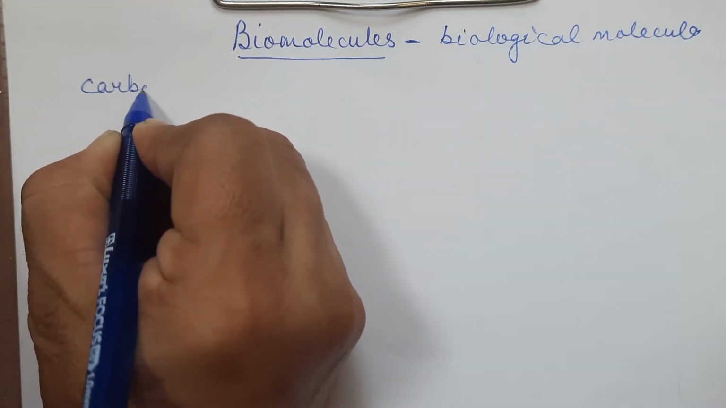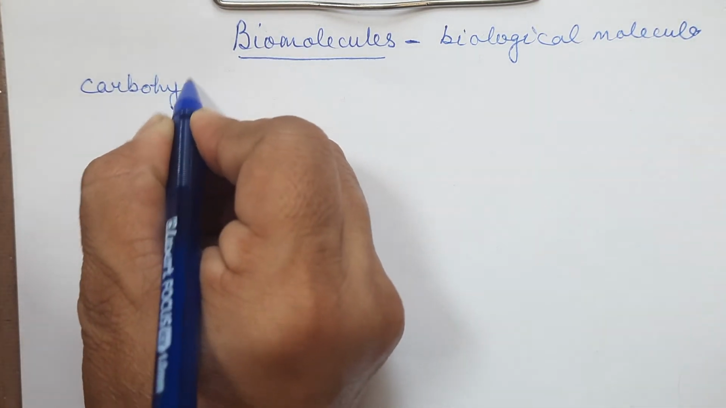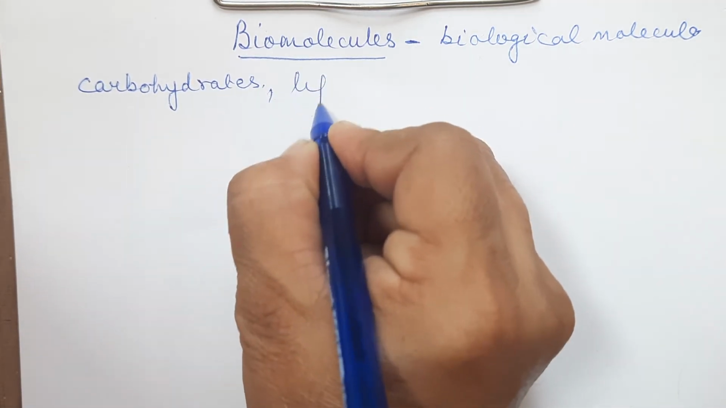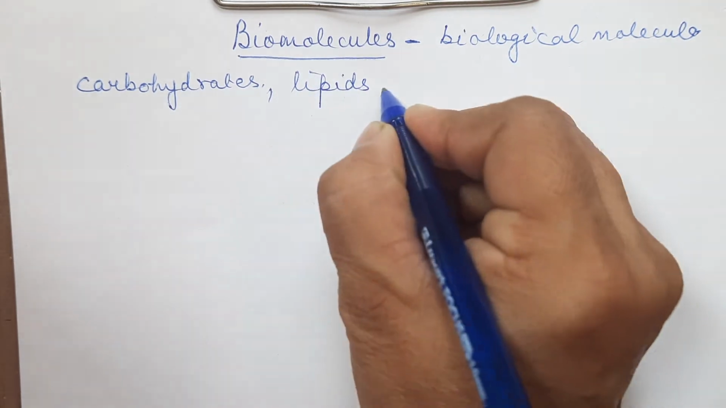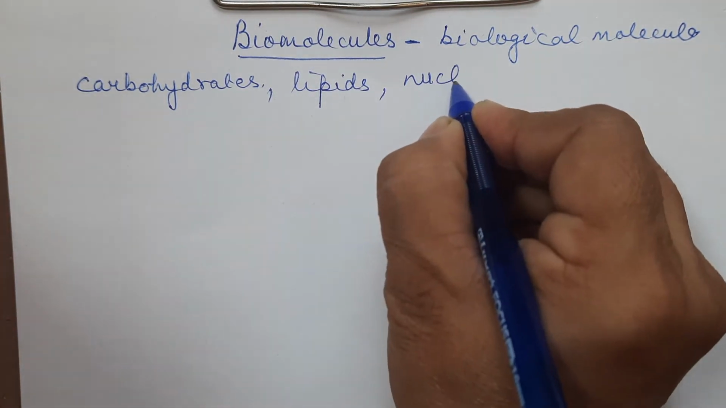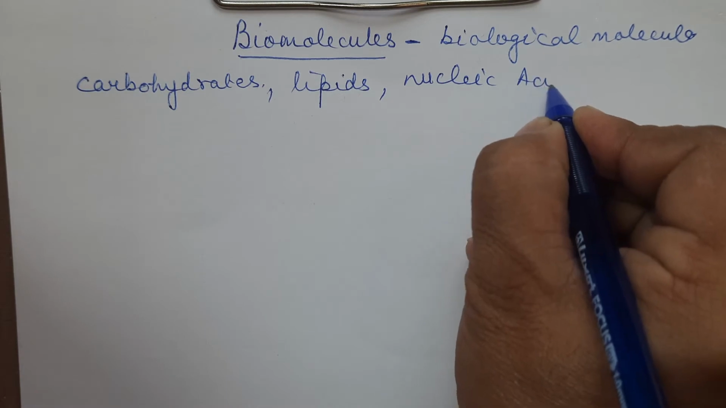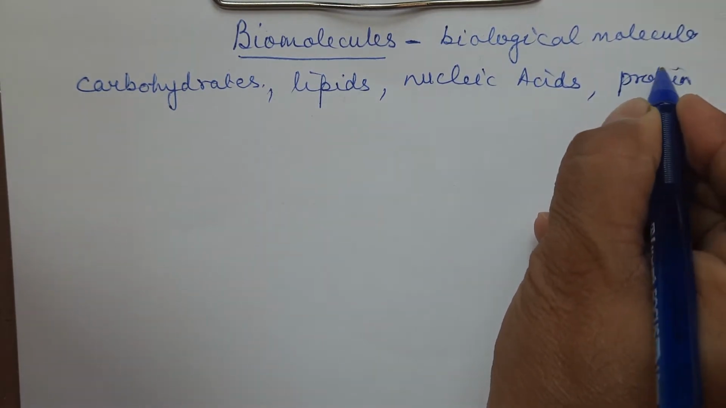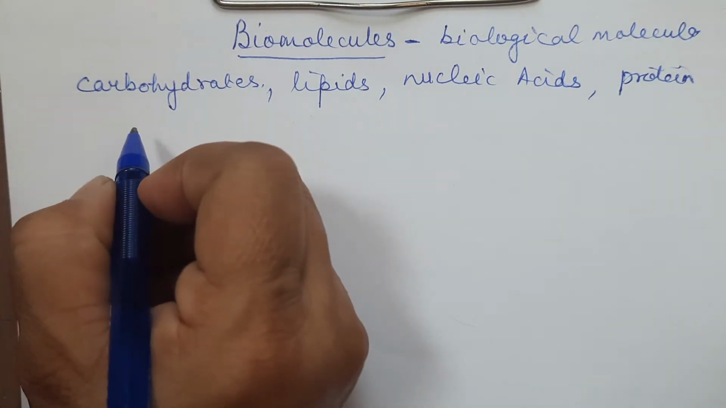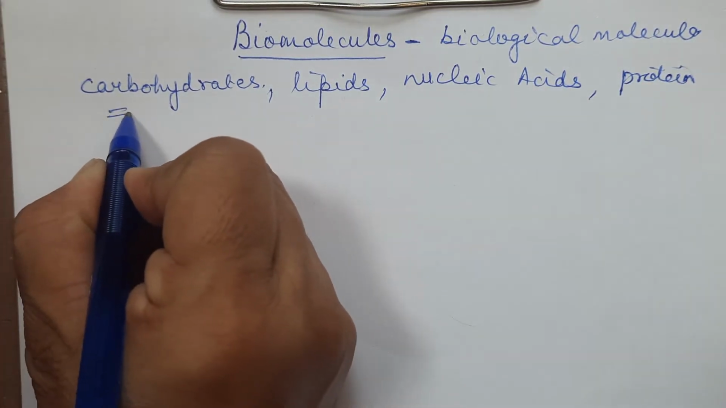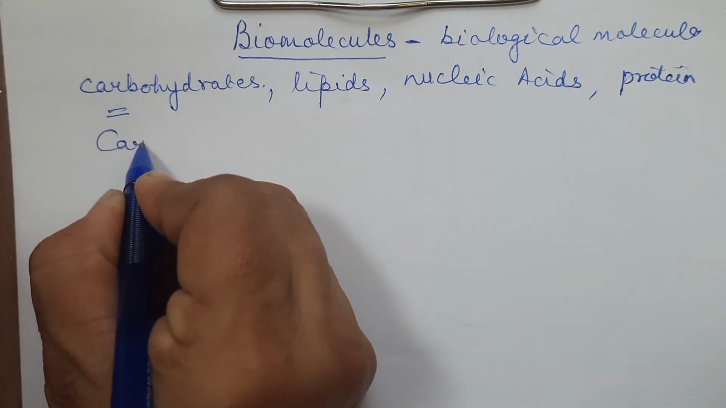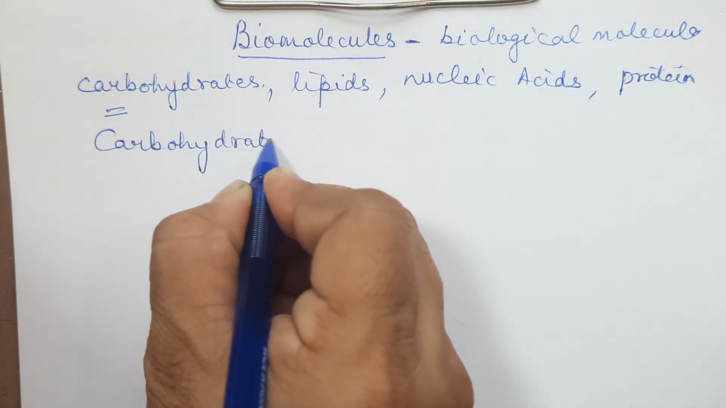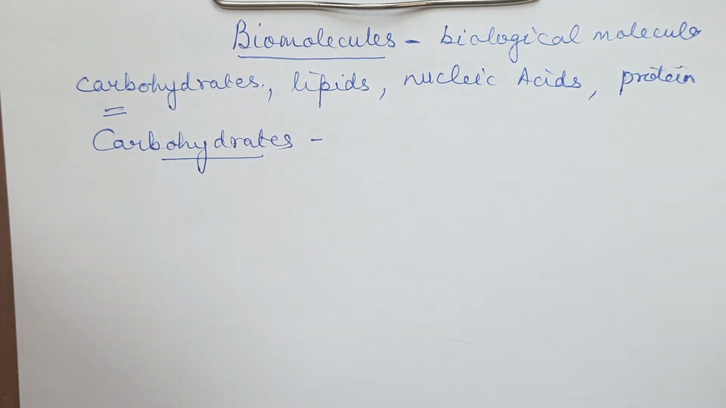We are going to study some biomolecules in this chapter. They are carbohydrates. We'll be talking about lipids, then nucleic acids, and protein. Okay. So first we will be starting with carbohydrates. What all topics we'll be studying in each, we'll be discussing. Carbohydrates. Now, what are carbohydrates?